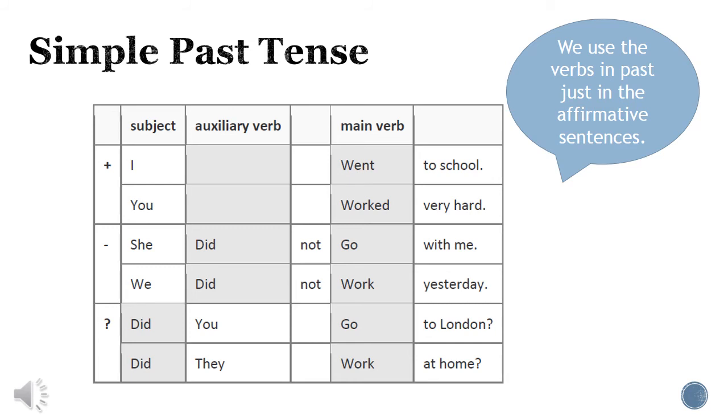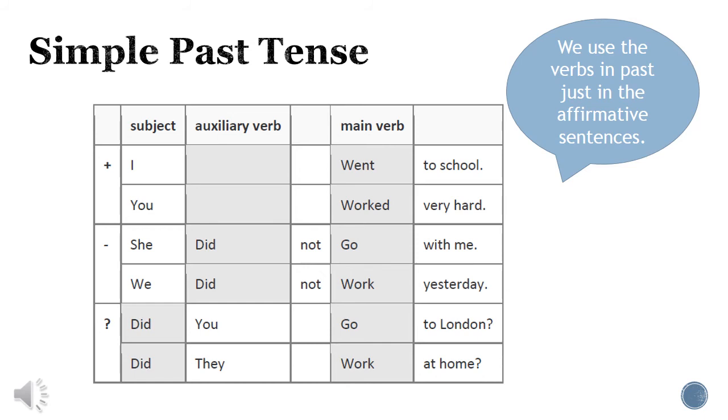Nosotros no trabajamos ayer. In questions, we use did at the beginning of the sentences, then we use the subject, plus the verb in simple form, plus the complement. Did you go to London? ¿Fue usted a Londres? Did they work at home? ¿Ellos trabajaron en casa?